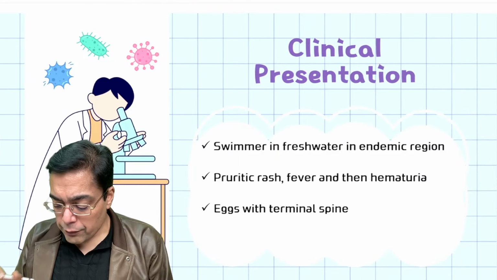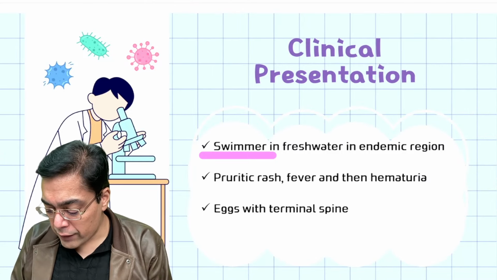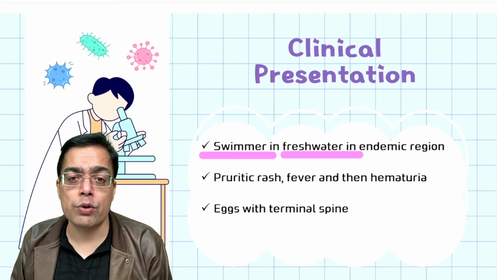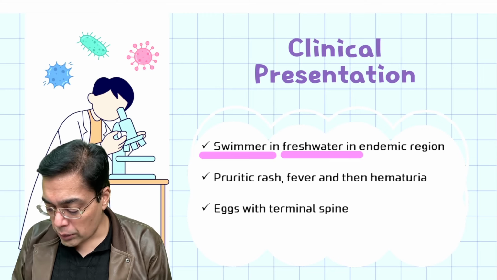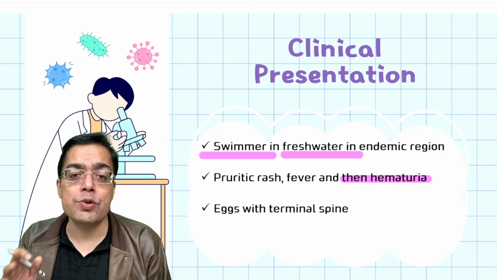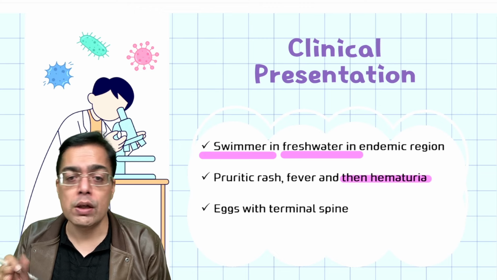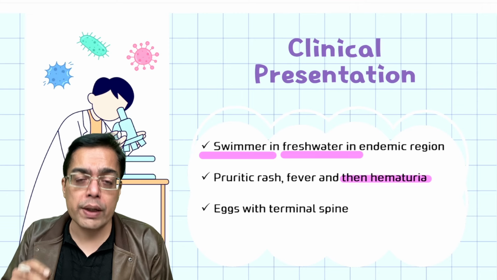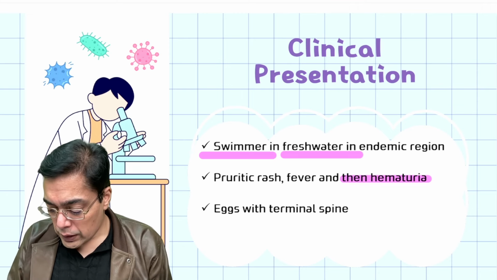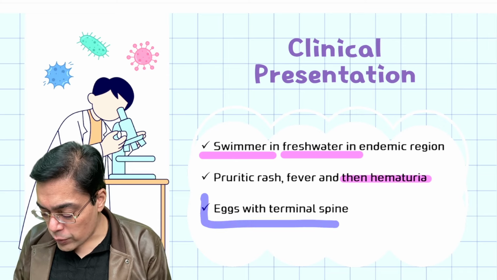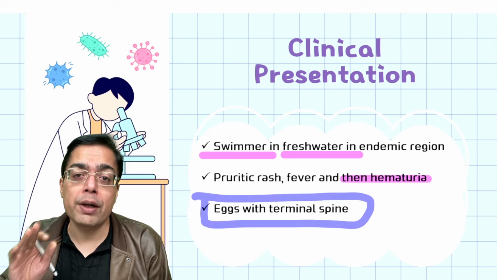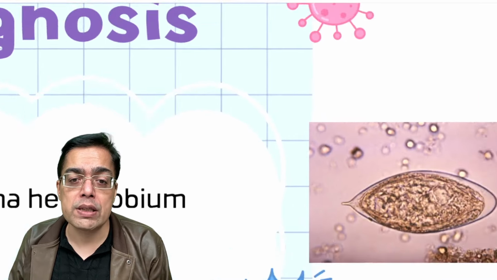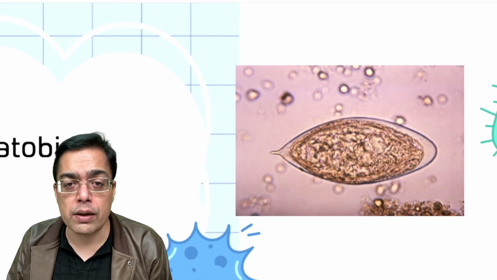Having said that, we talk about a swimmer who has a history of swimming in a freshwater region. Then he has a rash and fever, and then it talks about the presence of hematuria. So practically a swimmer in freshwater in an endemic region develops hematuria, that means involvement of the urinary bladder. And on examination, what you find in this individual is a very typical finding: eggs with terminal spine. Now that's a separate question also, guys. This is eggs with terminal spine, which have an appearance like this. That's a standard image in the exam.